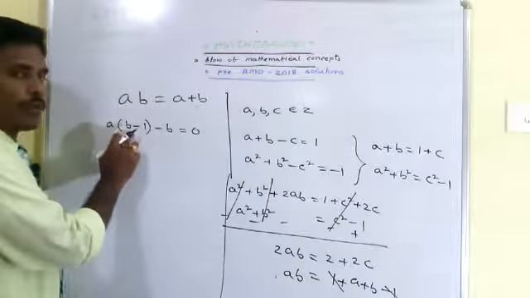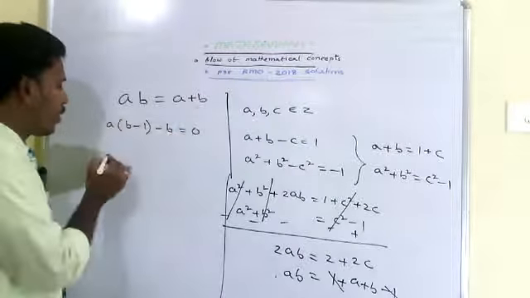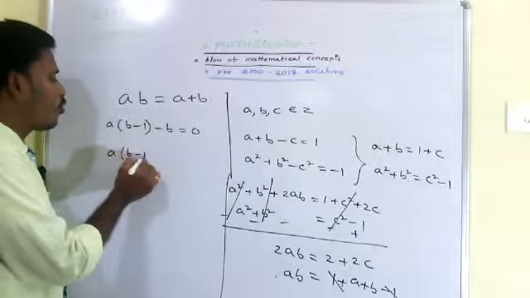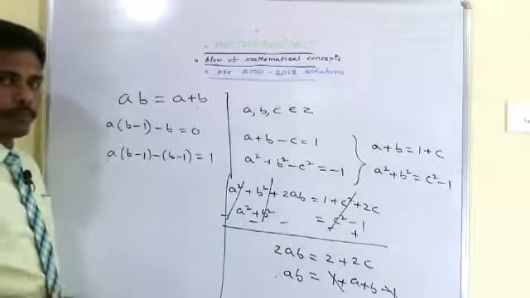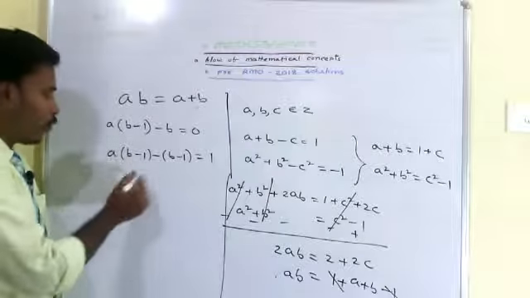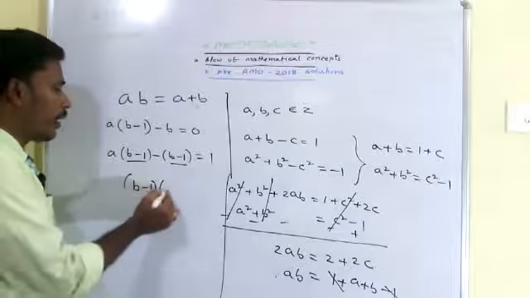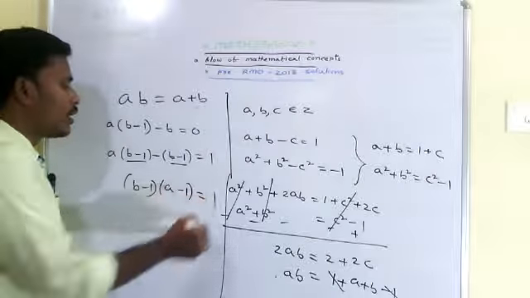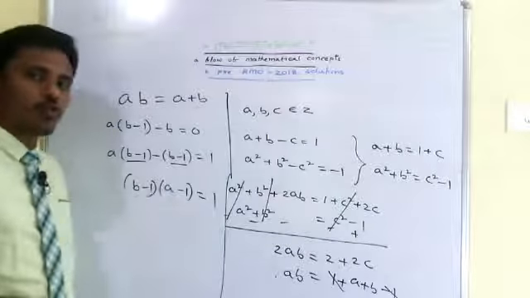Since we have here b minus 1, to make this also b minus 1, I am adding 1 on both sides. So I have that a into b minus 1 minus of b minus 1 is equal to 1. Now on the left side, if you just take common b minus 1, we have that b minus 1 into a minus 1 is equal to 1.